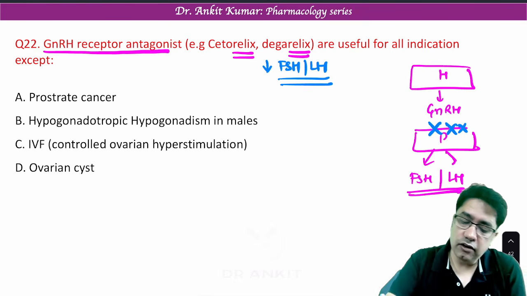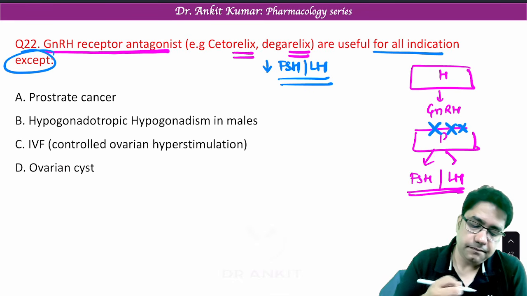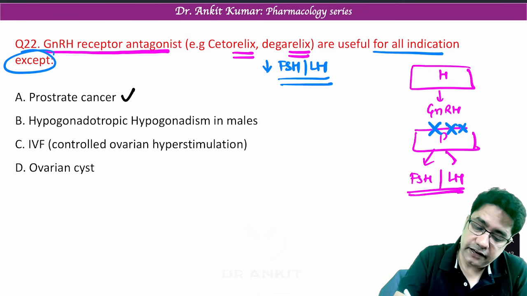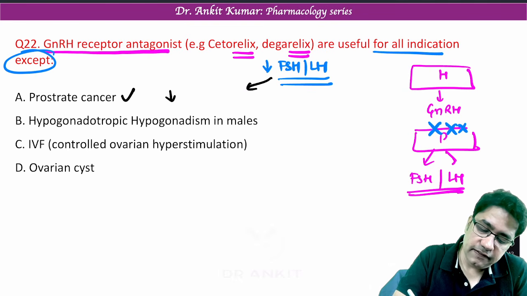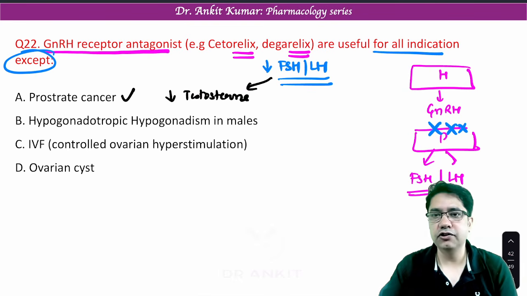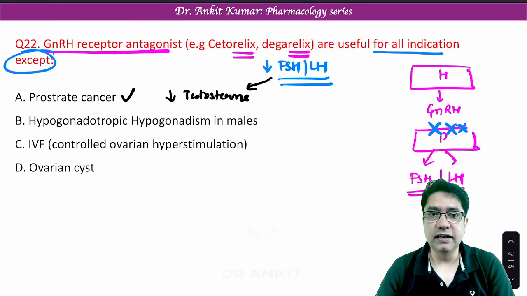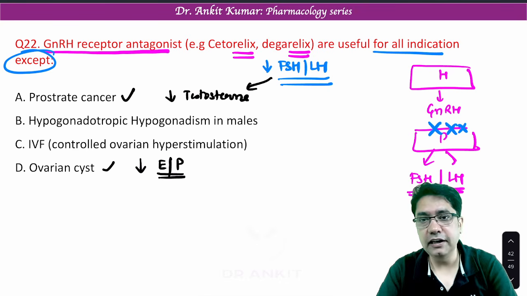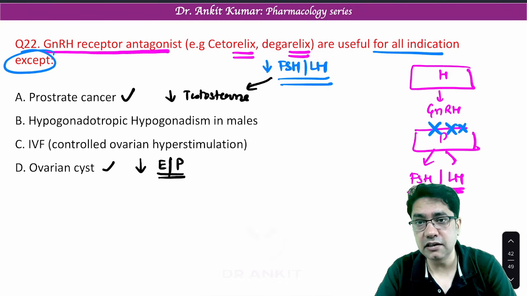So they are useful in all indications except. So prostate cancer, yes, they are given. Why? Because by reducing FSH and LH, they will decrease testosterone production. Prostate cancer is a testosterone dependent cancer. So it is given for ovarian cyst, yes, because it will decrease estrogen and progesterone production, which can lead to ovarian cyst, especially in PCOD.